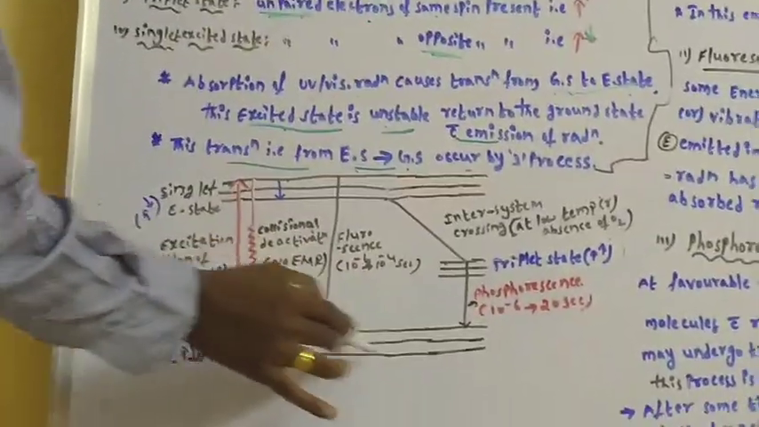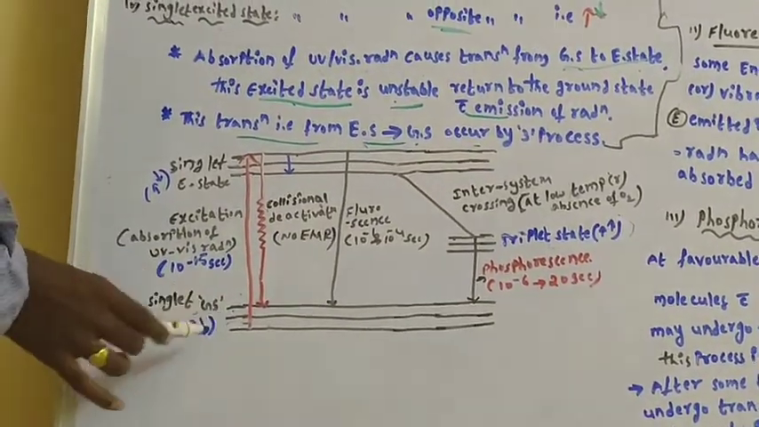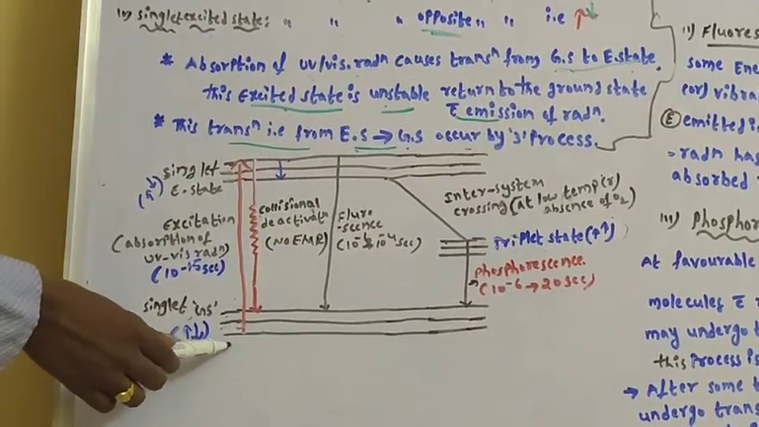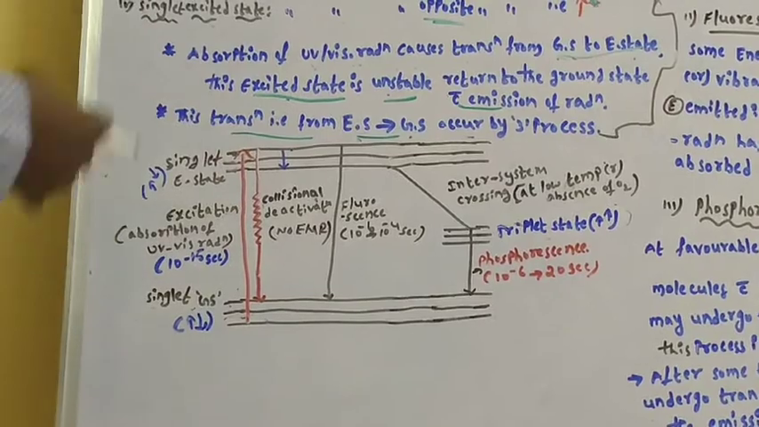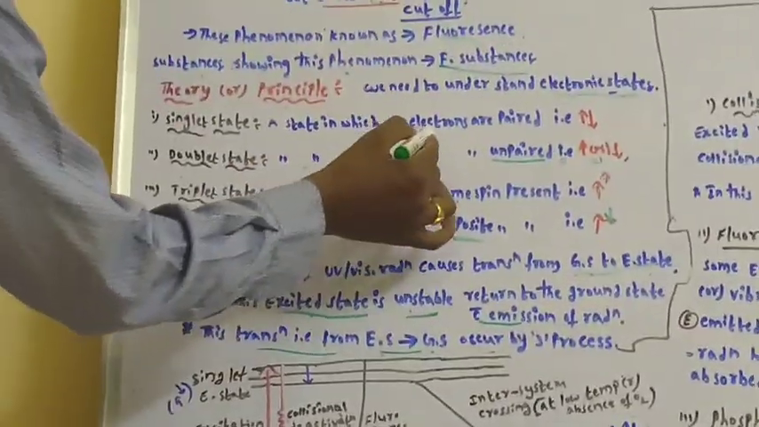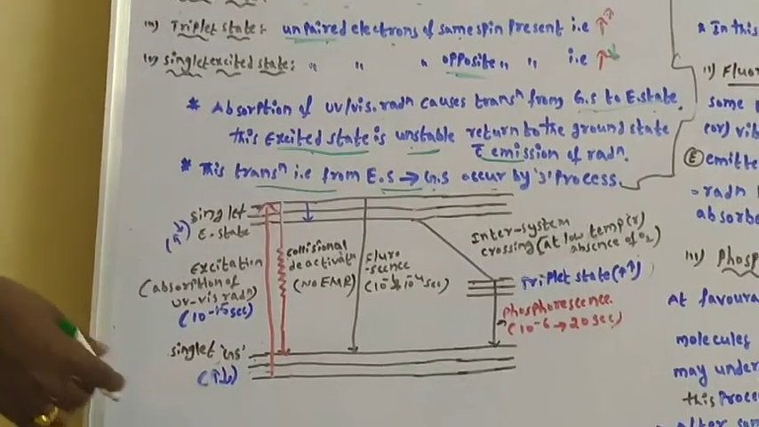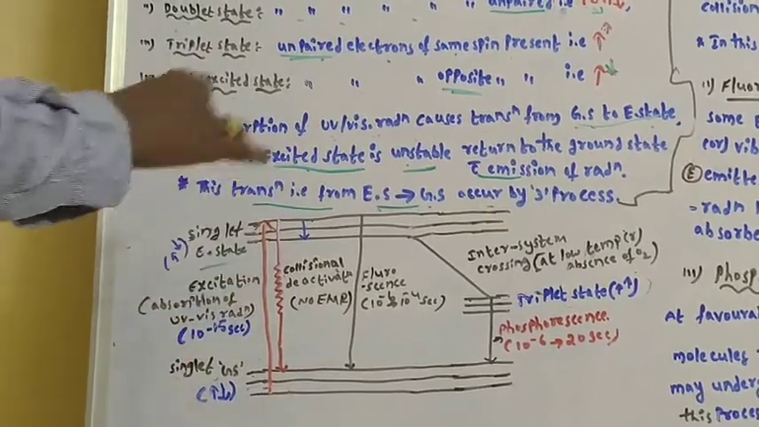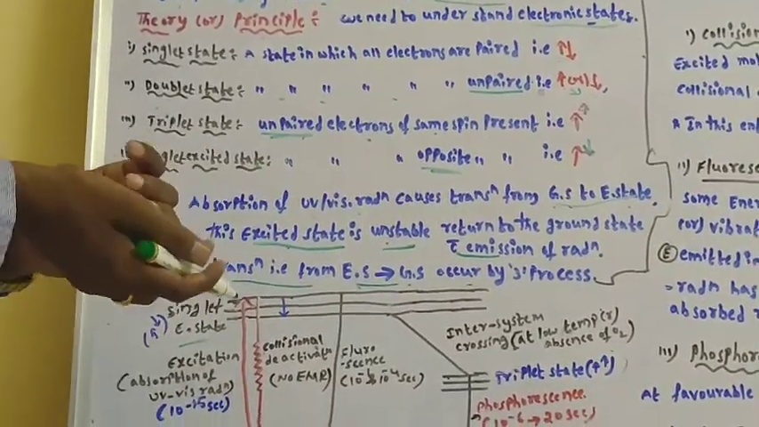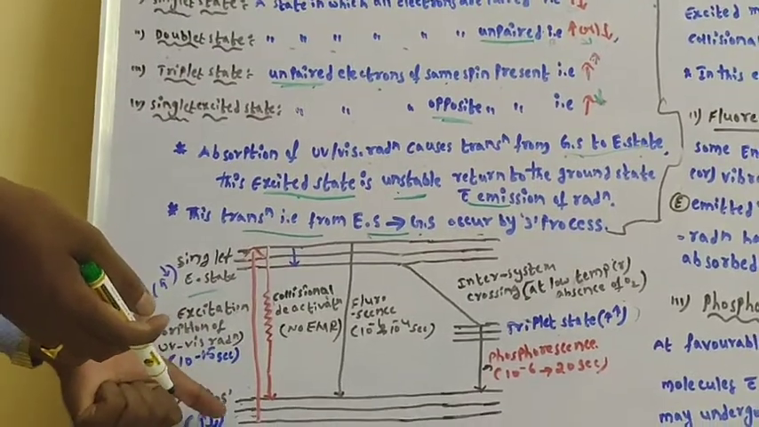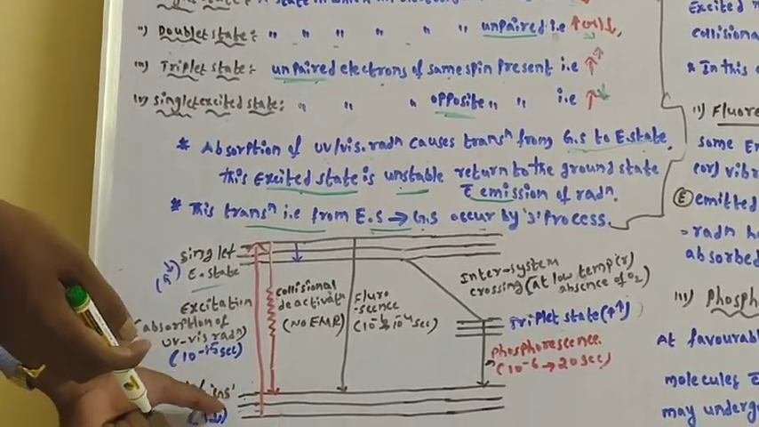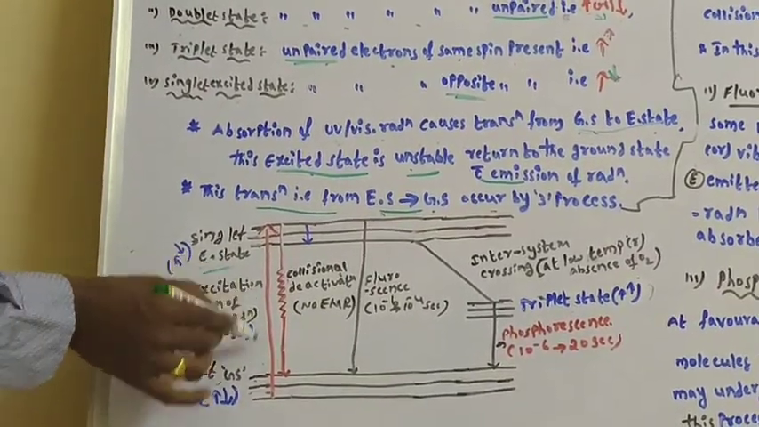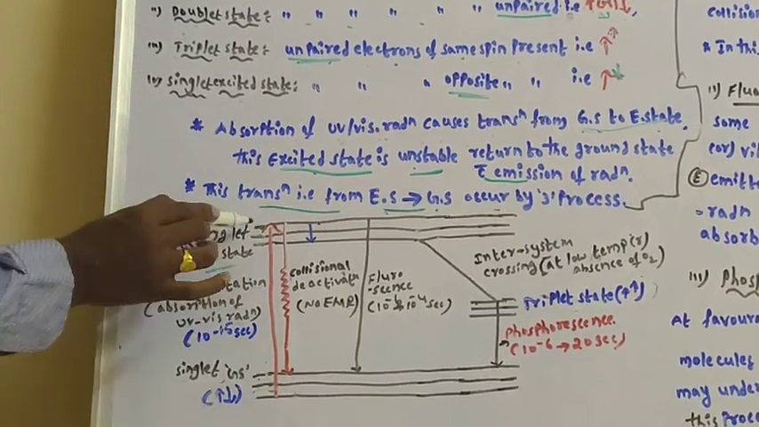You can see here, this is the singlet ground state molecule. In this molecule, electrons are present in the singlet state. We know that the singlet ground state is the state in which all electrons are paired. Then this is the singlet excited state. Here the molecule, after absorbing the radiation, undergoes a transition from the ground state to the excited state.